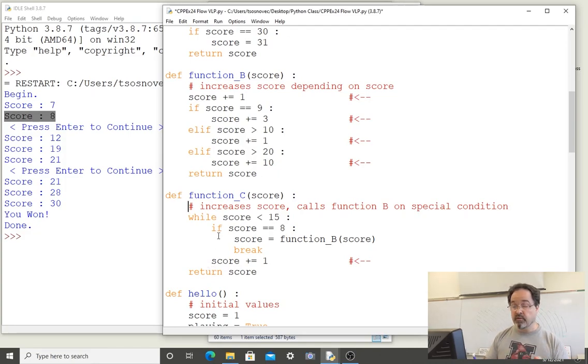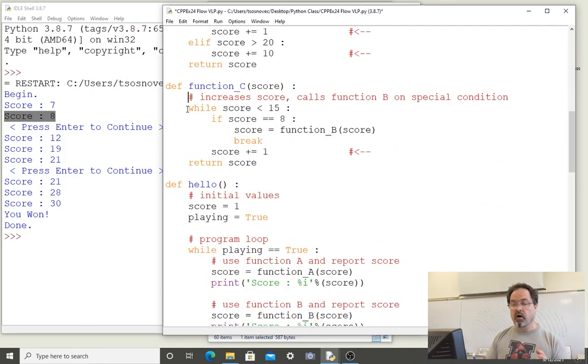We read a comment and ignore it. We start another while loop, but only on condition that score is less than 15. Well, we just saw that it was 8, and we haven't modified it since, so this condition will be true. If it's true, then we go into the code block of this while loop. If score is equal to 8, then we will run the code block of this if statement.